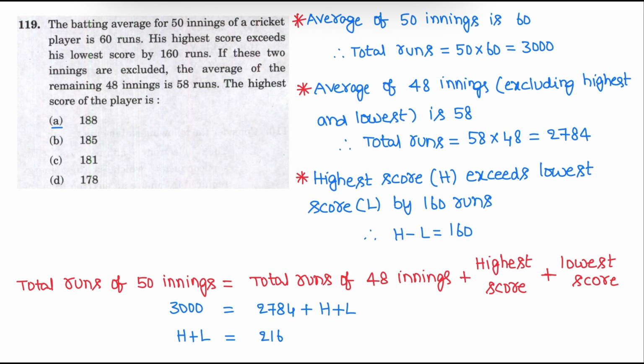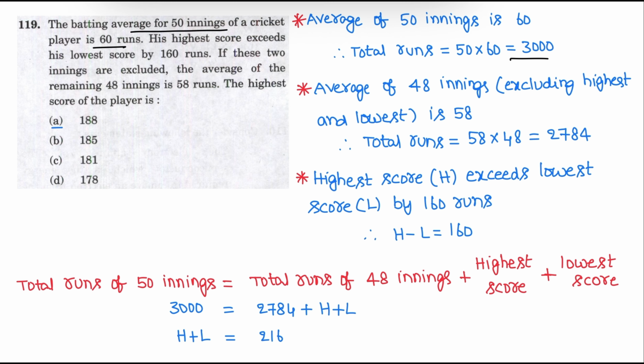Next question. A batting average of 50 innings of a cricket player is 60 runs. His highest score exceeds his lowest score by 160 runs. If two innings are excluded, the average of the remaining 48 innings is 58 runs. The highest score of the player is. So first, batting average of 50 innings is 60. So total runs is 50 into 60. It will be 3000.